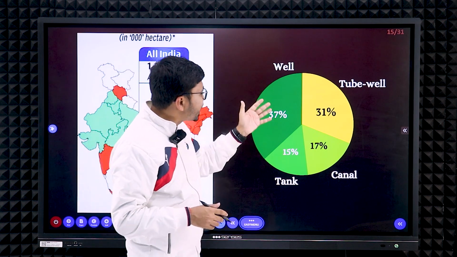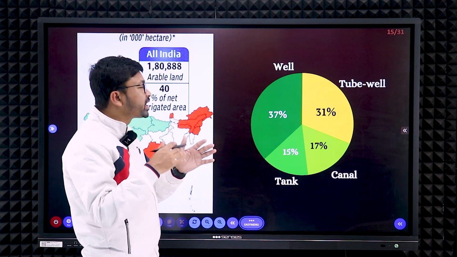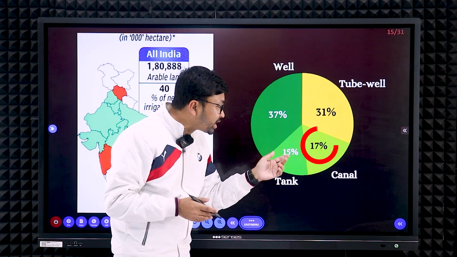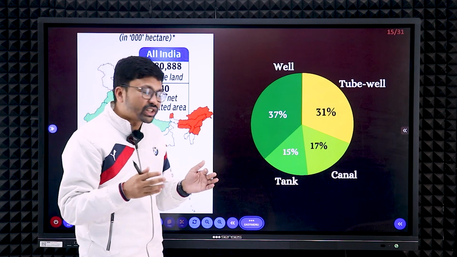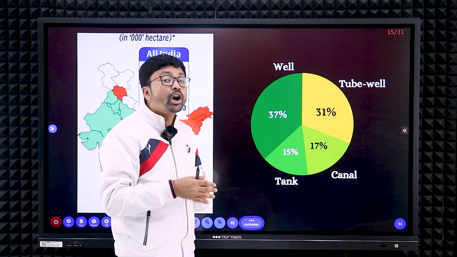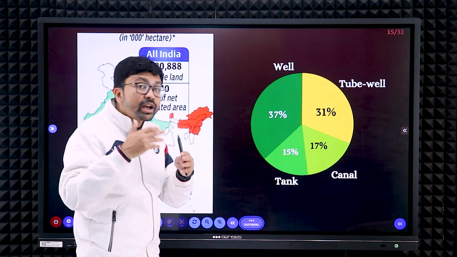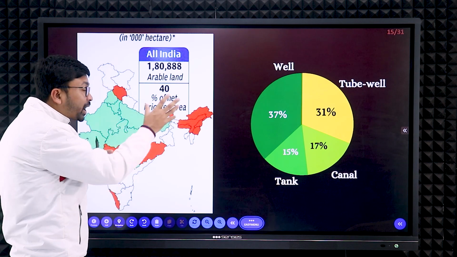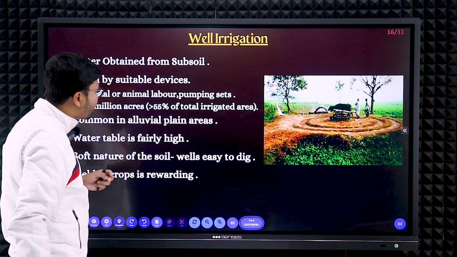In India, well irrigation is practiced in a maximum 37% of the area. 31% of the area we are doing tubal irrigation, 17% canal irrigation, and 15% tank irrigation. Although canal irrigation is showing 17%, day by day the government has taken policies, so the amount of canal irrigation is going to increase, and it is increasing, right? Different parts of India suit different types of irrigation methods, so that's why we are practicing different types of irrigation in different parts of India.